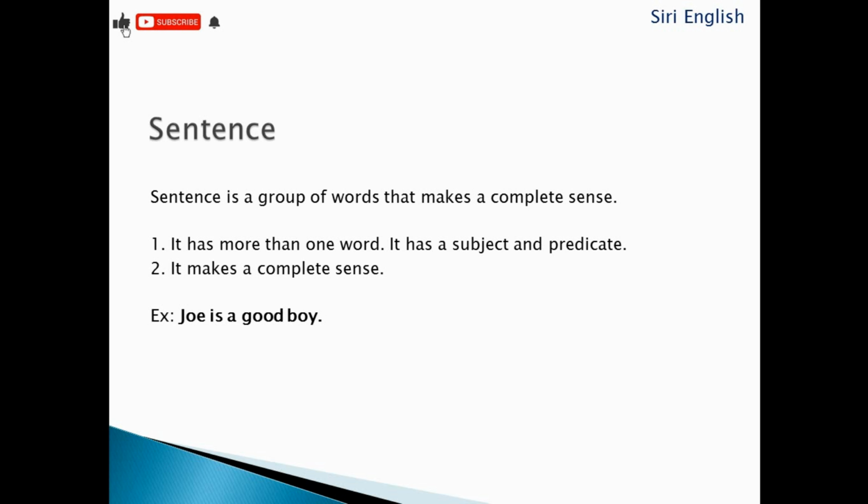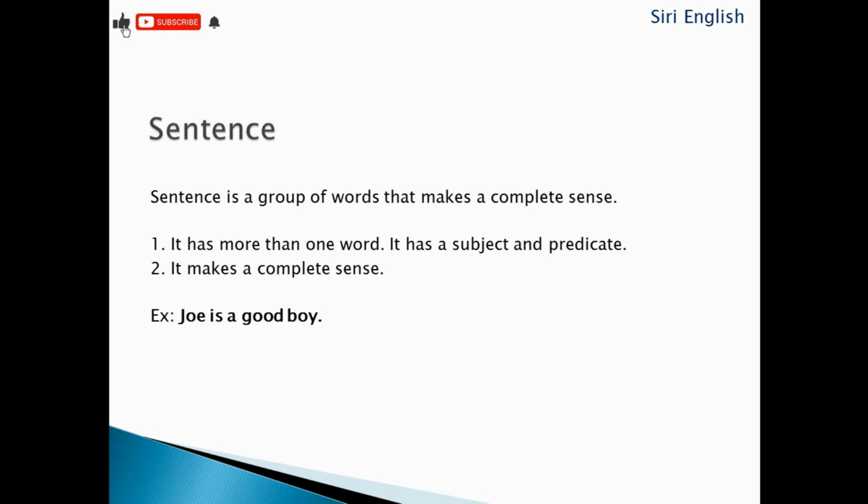Now let us take an example. Joe is a good boy. Does it make sense? Absolutely yes. Then it makes a sentence. It is meaningful. Okay guys, I think now you know what is a sentence. A sentence is a group of words which gives you a complete sense.